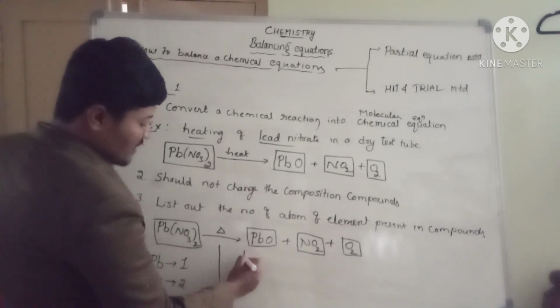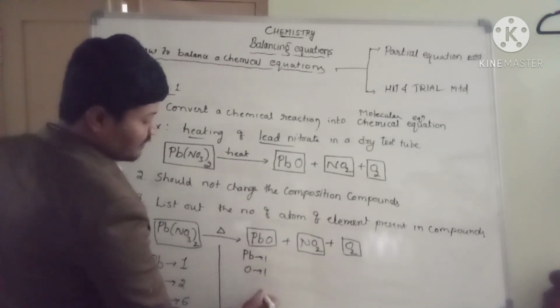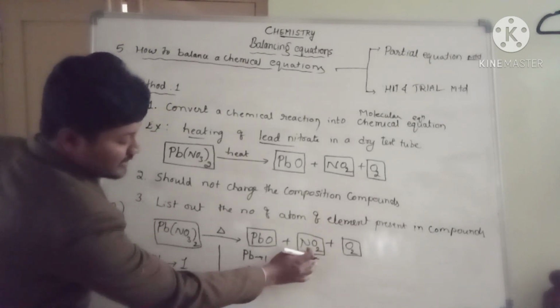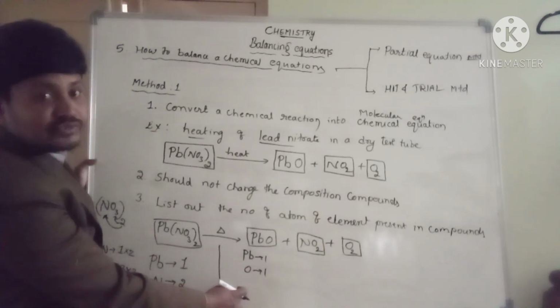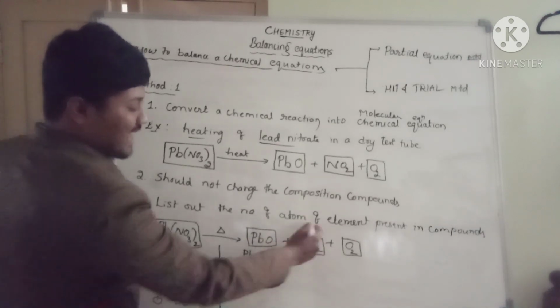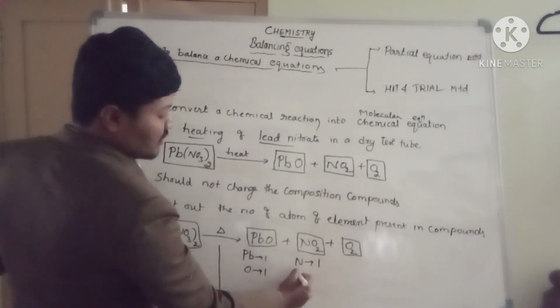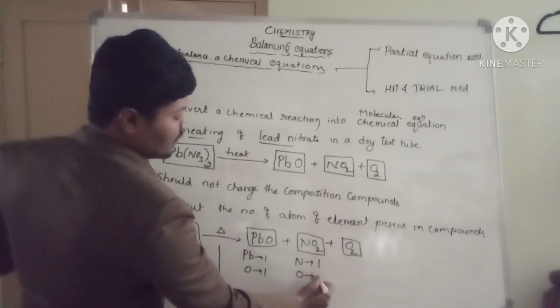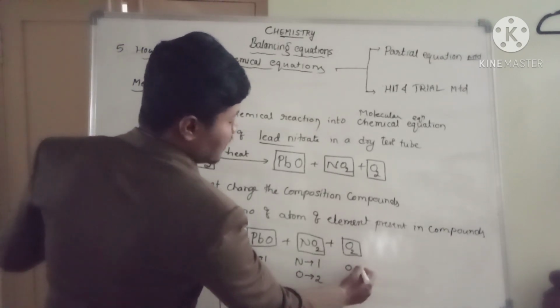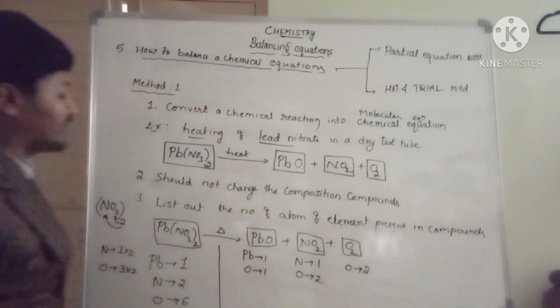Next, let us go to the Pb. Pb is one atom, oxygen is another atom, and I don't want to write the nitrogen here. Again, it creates confusion. So the reason is I will write that nitrogen below the product. Okay, nitrogen is 1, oxygen is 2, and here oxygens are 2 atoms. One oxygen molecule is made up of 2 atoms.